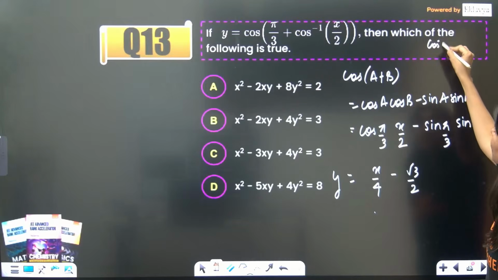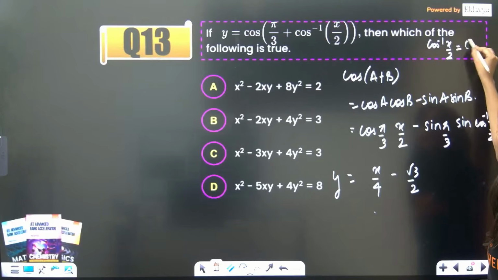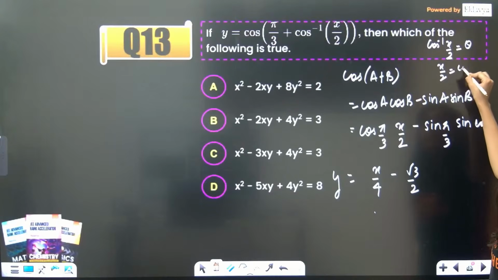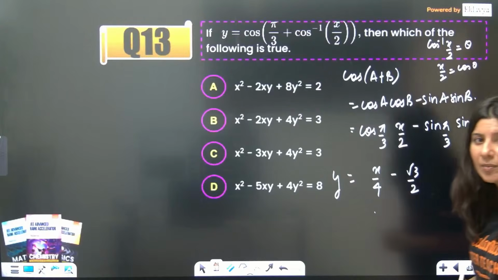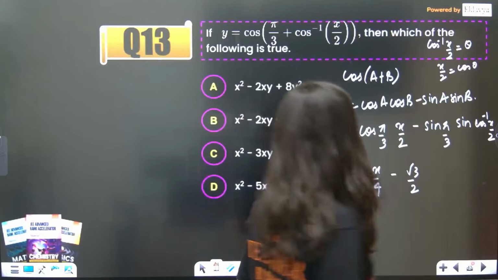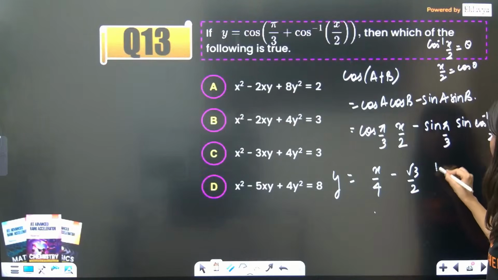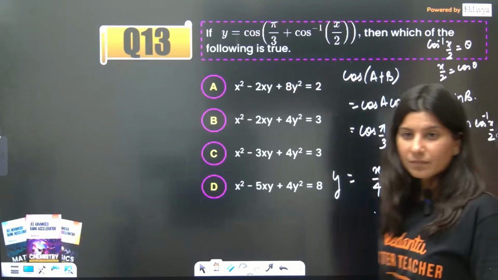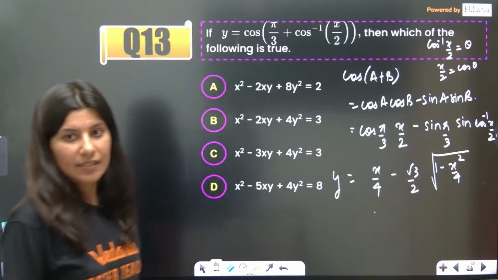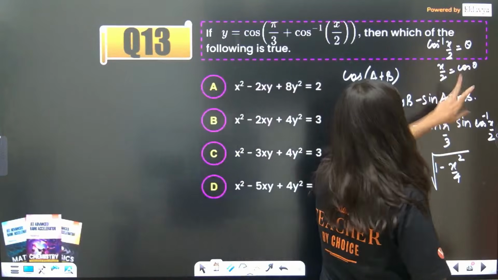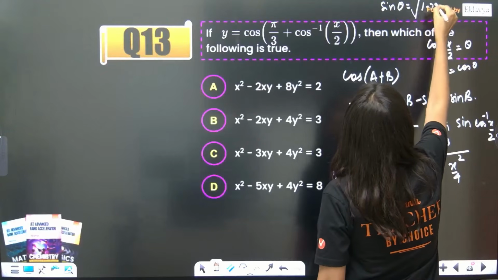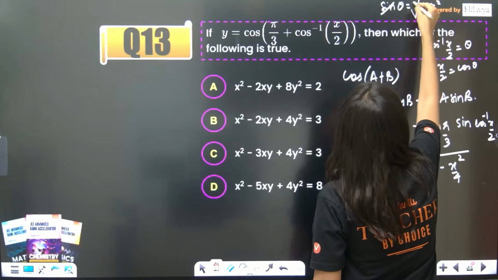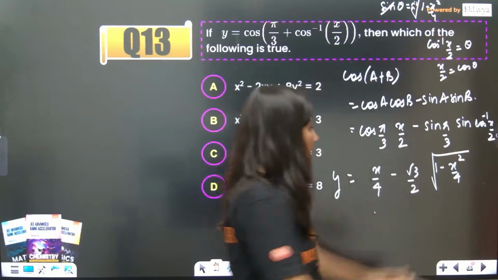See, cos inverse x by 2 is theta. So x by 2 is equal to cos theta. If cos theta is given, then what will be the value of sin theta? It is square root of 1 minus x square by 4. If x by 2 is cos theta, sin theta will be square root 1 minus x square by 4.